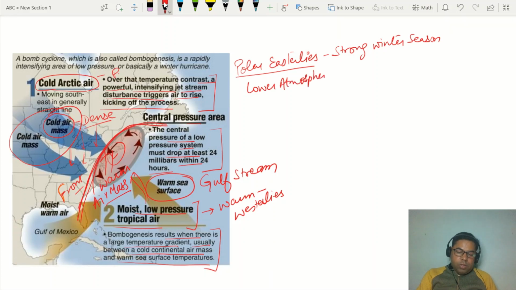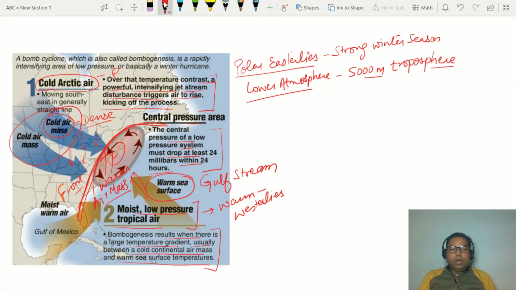Lower atmosphere means up to 5,000 meters within the troposphere. Right? So this disturbance in the atmosphere is the result of two contrasting air masses, that is cold air mass and warm air mass.